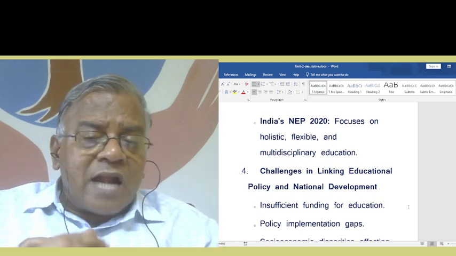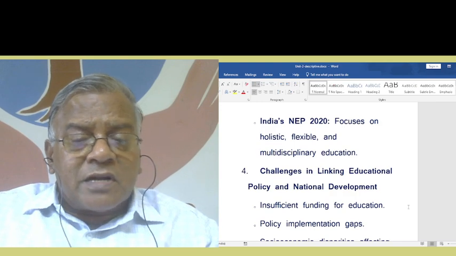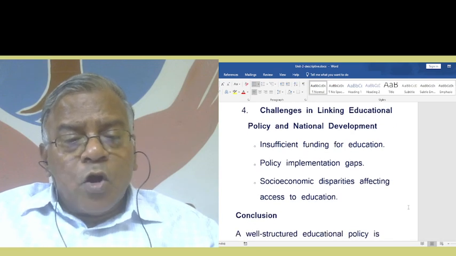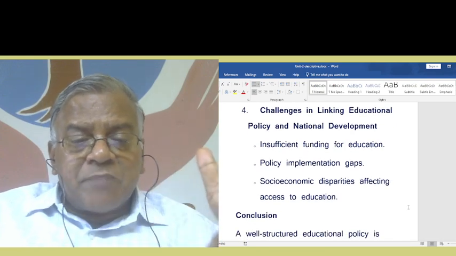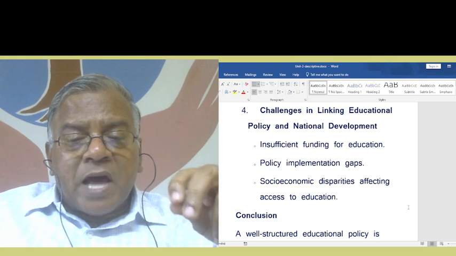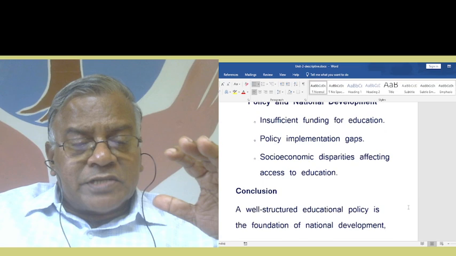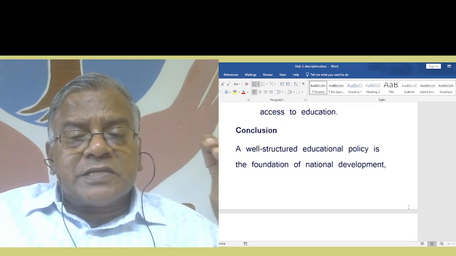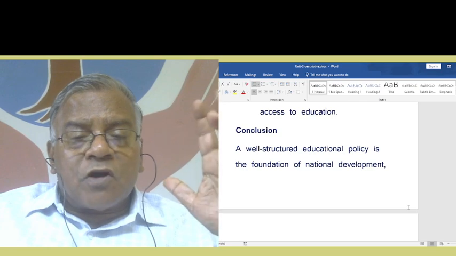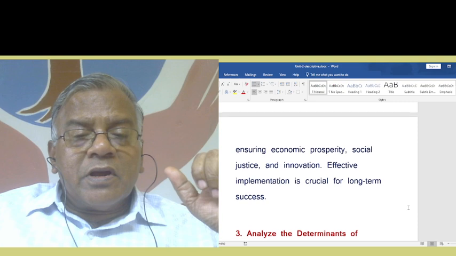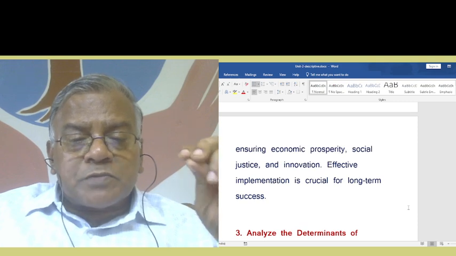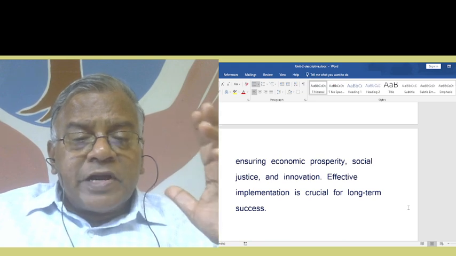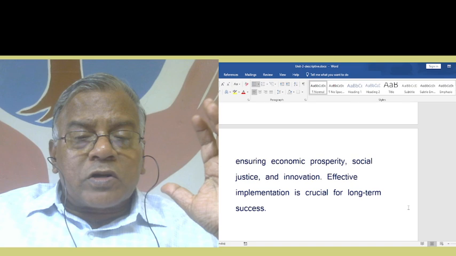Now, what are the challenges in linking educational policy and national development? Insufficient funding for education, policy implementation gaps, socio-economic disparities affecting access to education. Finally, conclusion. A well-structured educational policy is the foundation of national development, ensuring economic prosperity, social justice and innovation. Effective implementation is crucial for long-term success.